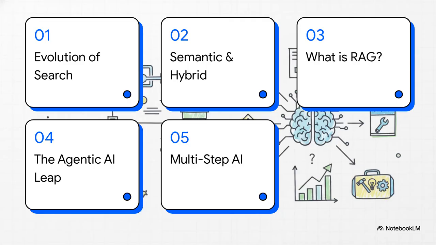So here's our roadmap for today. We're starting with the evolution of search, then hitting semantic and hybrid retrieval, figuring out what RAG actually is, and finally exploring the massive leap to agentic AI and multi-step decision-making. Don't worry, we're going to break this all down step by step.